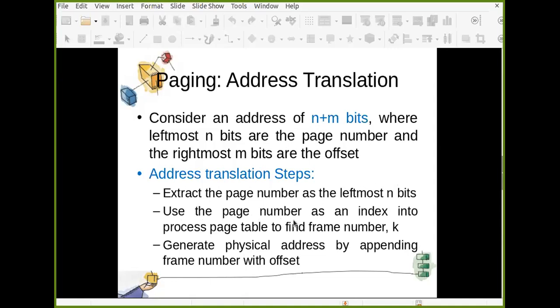Use that same page number as an index into that process's page table to find the frame number. You need to find out, for this process, a particular page number, let's say page number 10, where this page number 10 is loaded in physical memory. Find out that frame number from the process table. Let's say it is K. Then generate the physical address by appending the frame number with the offset.